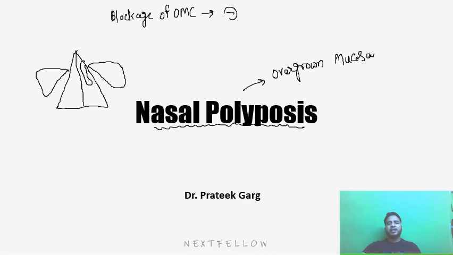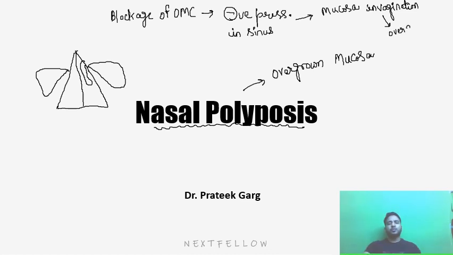Because of that, negative pressure changes occur in the sinus. Because of this negative pressure, the mucosa will start invaginating. There will be overgrowth of mucosa, sometimes leading to nasal polyps. So this is one of the pathologies by which nasal polyps are produced.